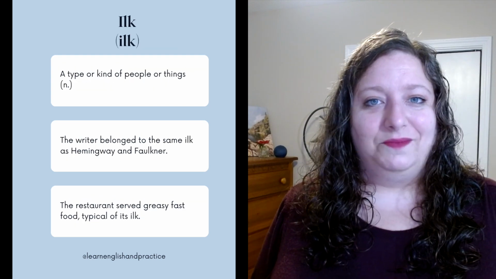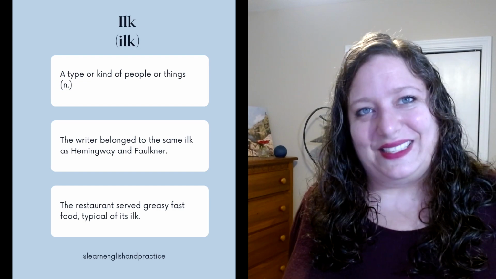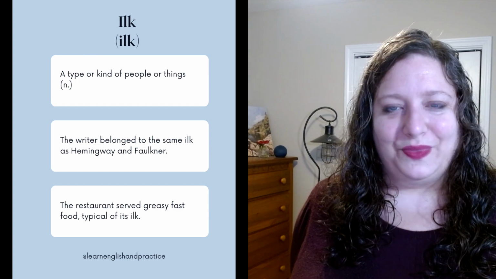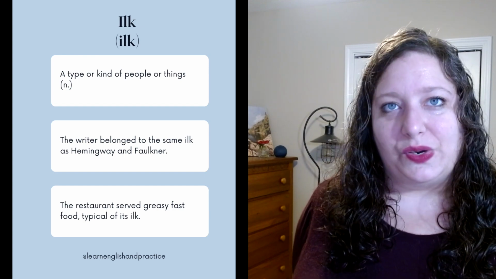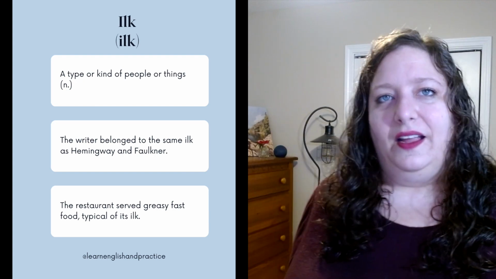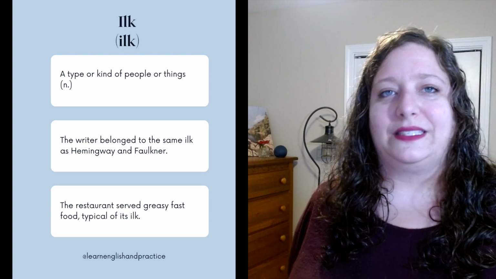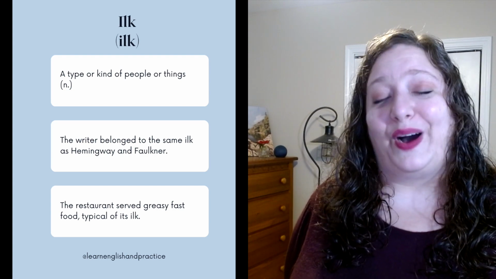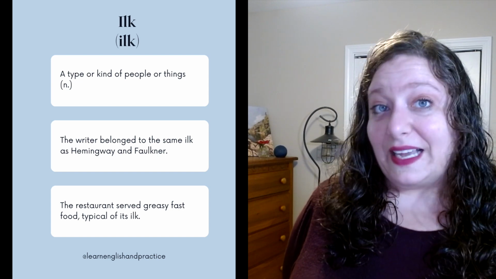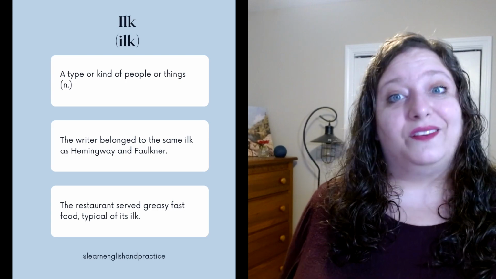Next, we have ilk. Very short word, right? The meaning of this is a type or kind of people or things. It's a noun. So I would refer to my community as my ilk. The sample sentences are: the writer belonged to the same ilk as Hemingway and Faulkner. And I would take that as a compliment. And then the second sentence is: the restaurant served greasy fast food, typical of its ilk.